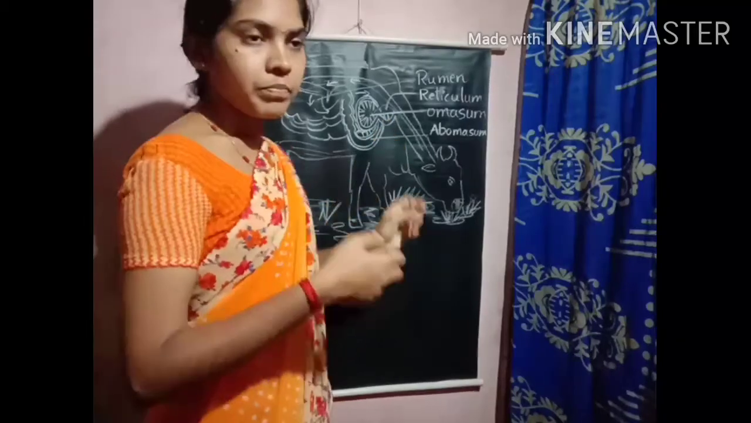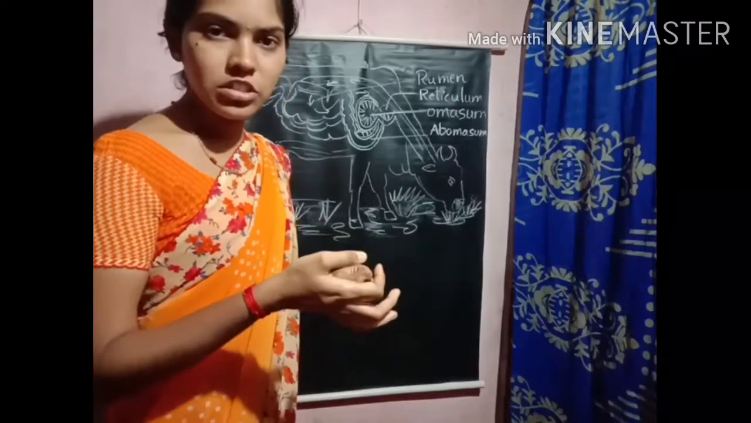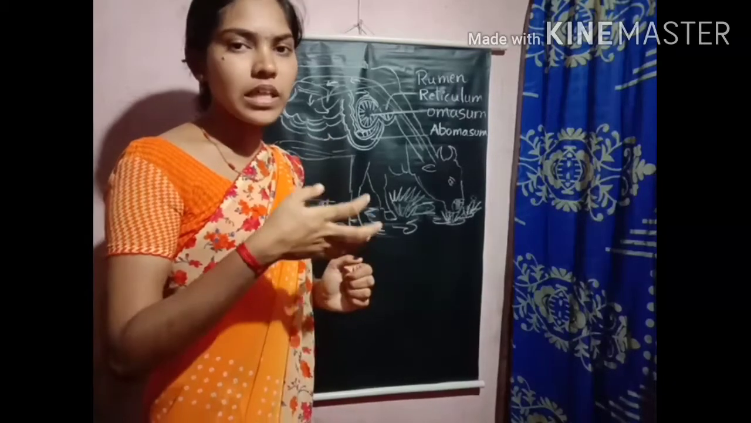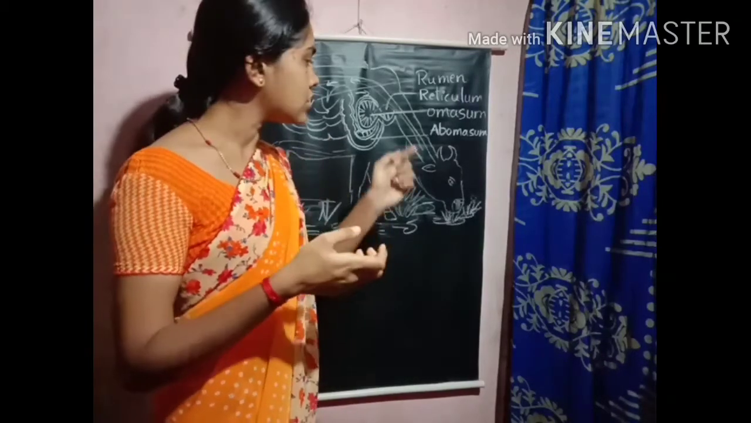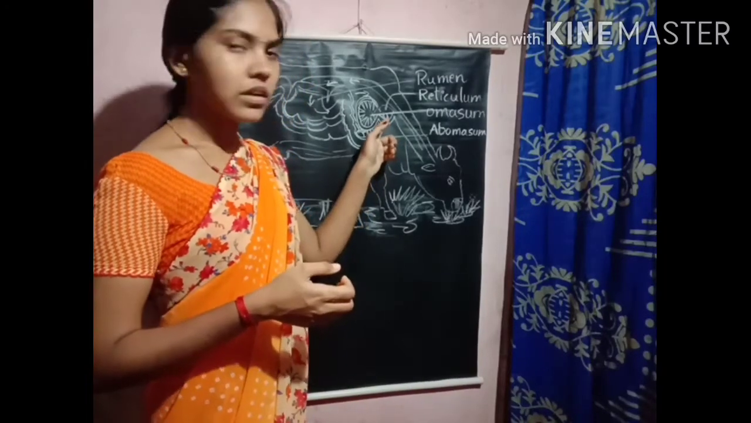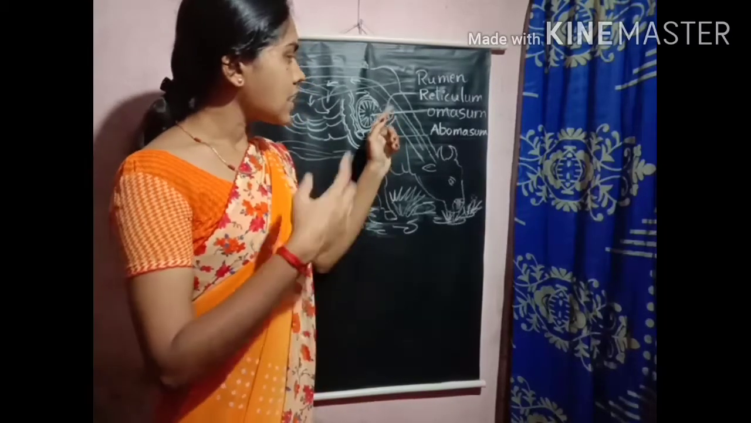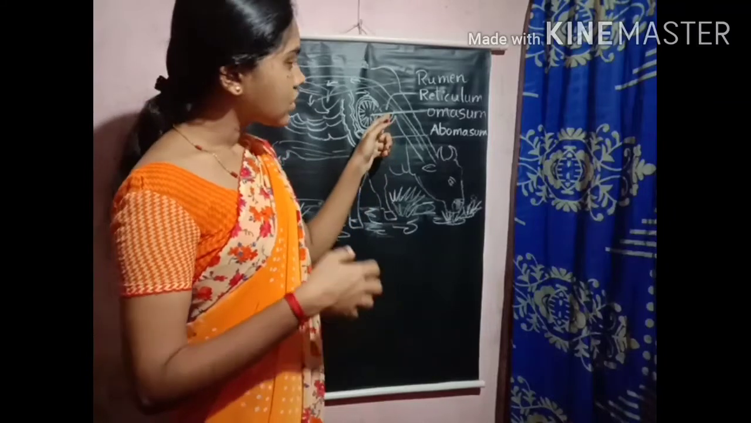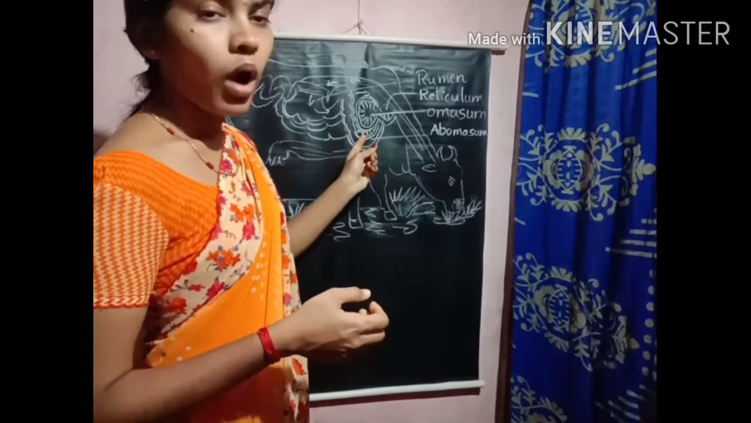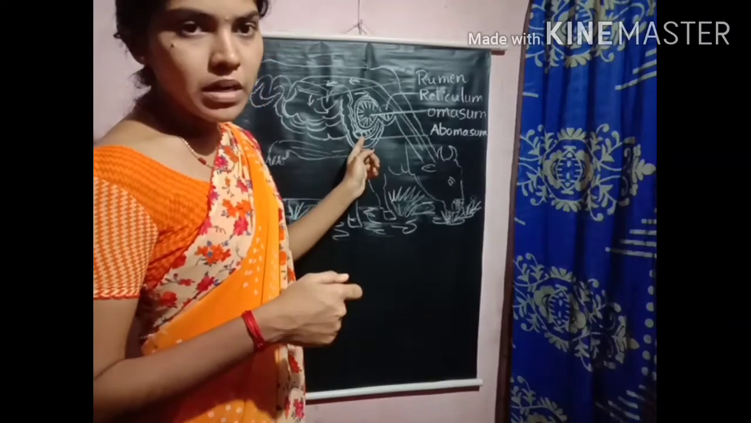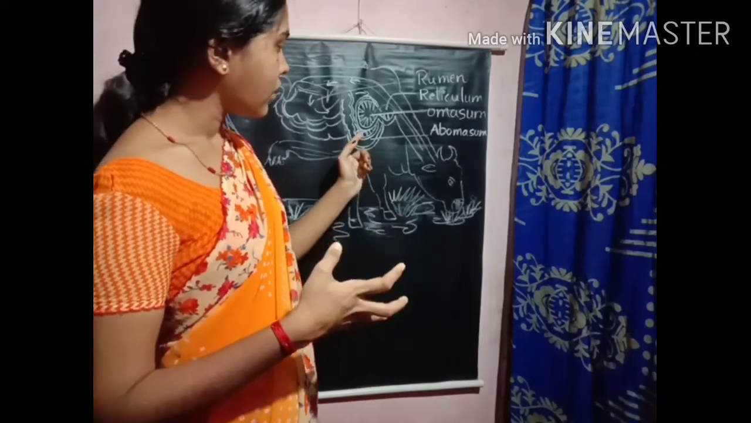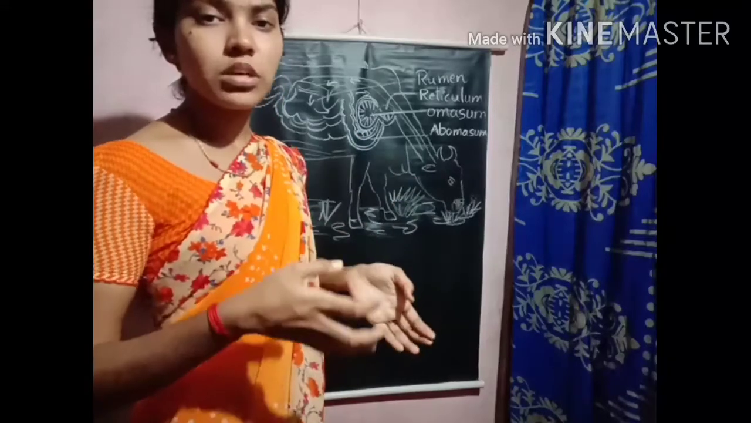In the omasum, due to the presence of digestive juices, digestion takes place, and absorption of water and minerals also takes place. Omasum is the third stomach of the cattle. Next, once the food is digested in the omasum, it will be transferred to the abomasum. This abomasum is the real stomach of the cattle. Here the exact digestion process takes place.